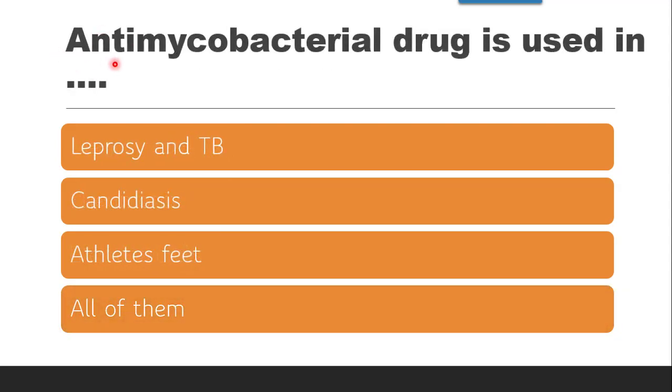Next question is, antimycobacterial drug is used in dash. Antimycobacterial drug means anti to mycobacteria. Mycobacteria are Mycobacterium tuberculosis and Mycobacterium leprae. So antimycobacterial drugs are used in treatment of leprosy as well as TB. Then candidiasis, athlete's foot, all of them. The antimycobacterial drug is used in leprosy and TB, because candidiasis and athlete's foot are mycoses, that is, fungal infections.